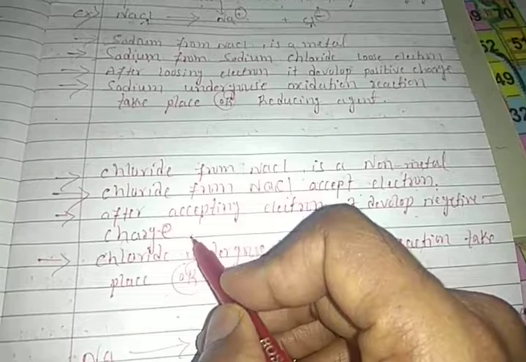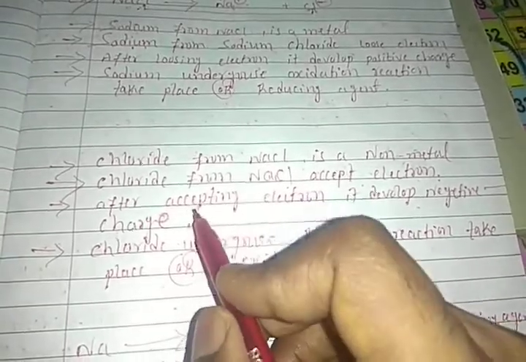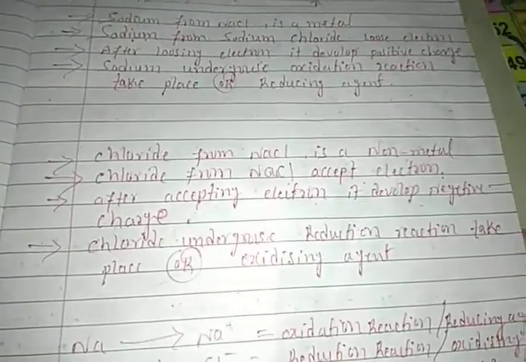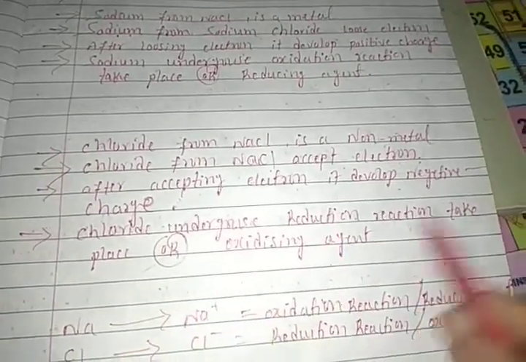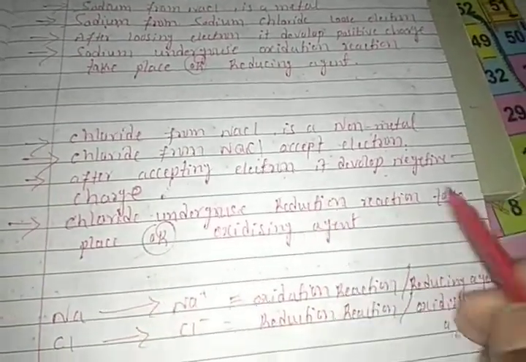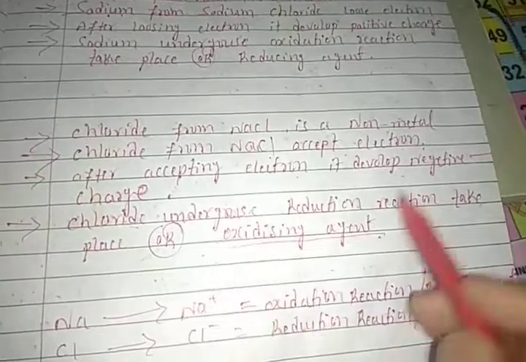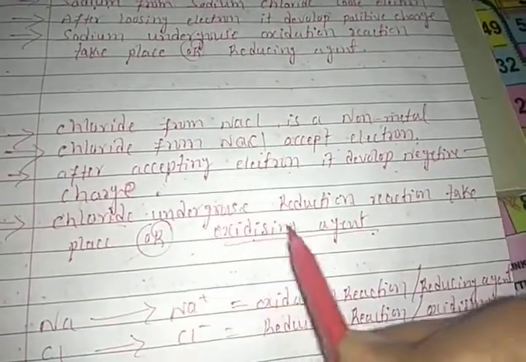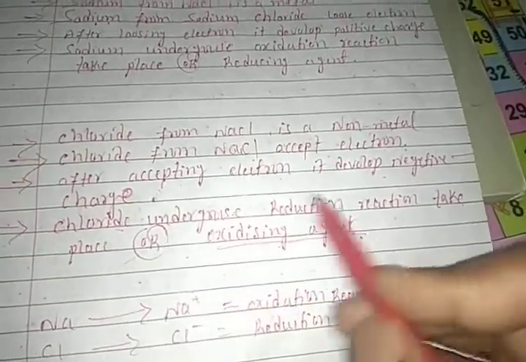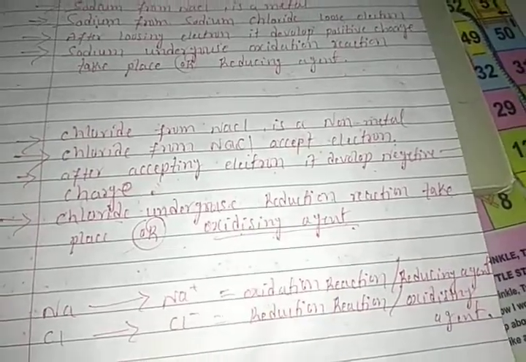Chloride undergoes a reduction reaction, and it is also called an oxidizing agent, right, students? Oxidizing agent.